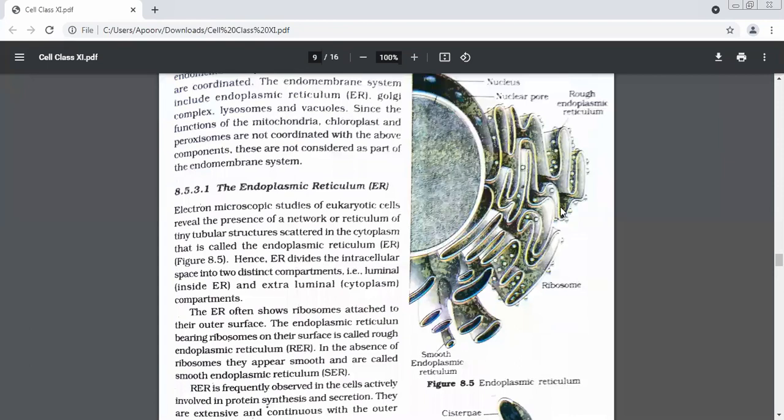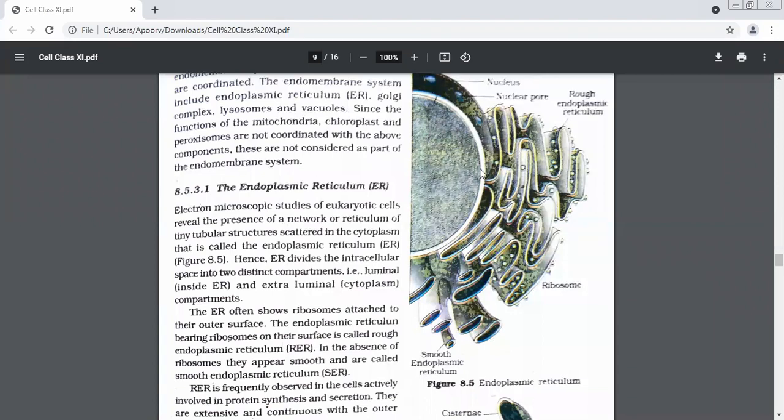They're all tube-like structures, and they're scattered in the cytoplasm. Very good. So ER divides the intracellular space into 2 compartments, the inside ER and the outer compartments. Now supposing you have an endoplasmic reticulum over here, it will divide the cytoplasm into 2 portions.